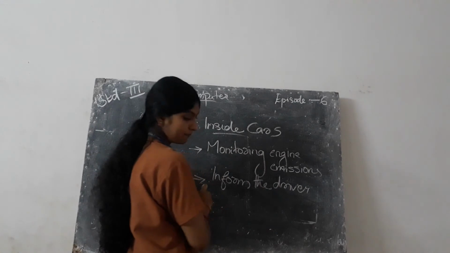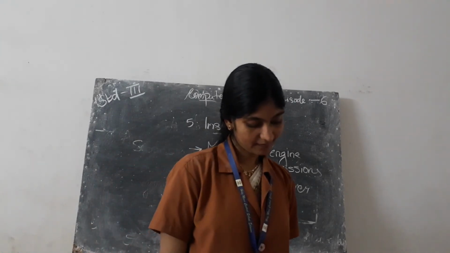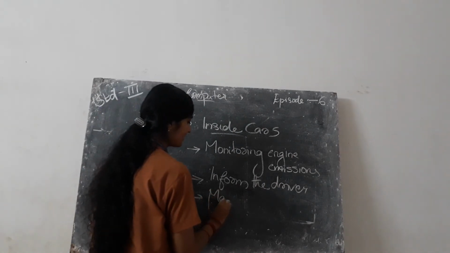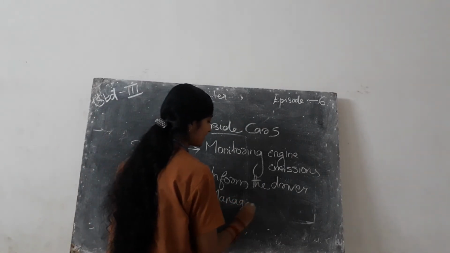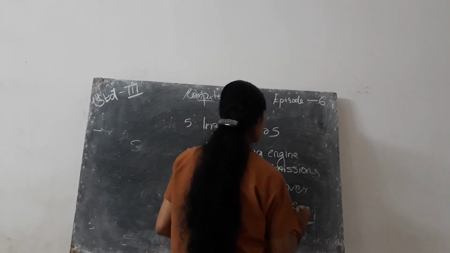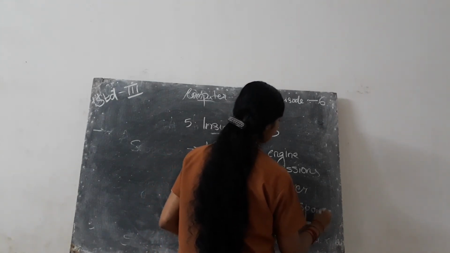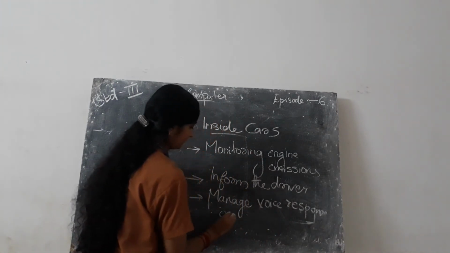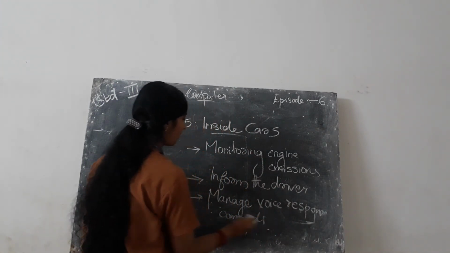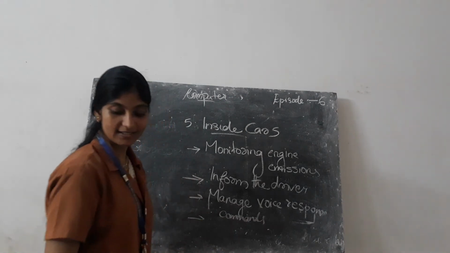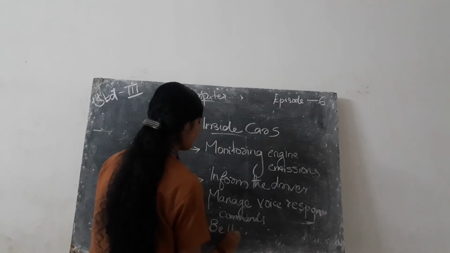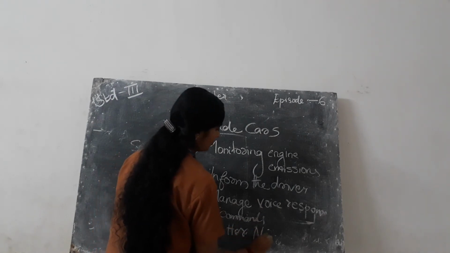Then third point, it manages voice response commands. And fourth point, there is a better navigation system.